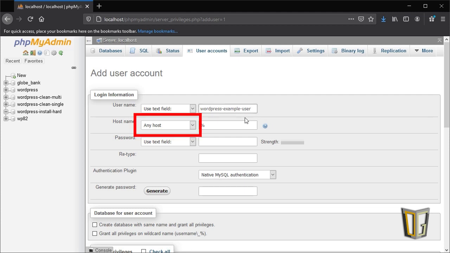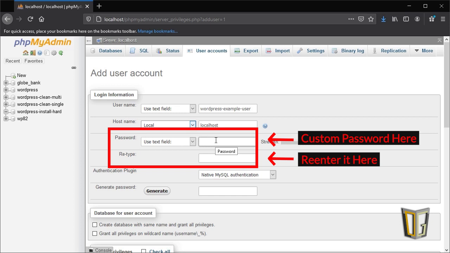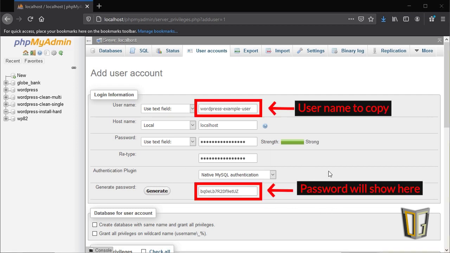Now you need to select host name. This should be set to local with localhost inside the text box. If not, select Local from the drop-down menu and localhost should automatically fill in. Last and most importantly, create a password. Either make your password extremely strong or generate one using the PHP password generator. I recommend using the password generator, but that's just me. It's vital at this point to write down or copy and paste your username and password into Notepad or another text editor. You'll need this to install WordPress.